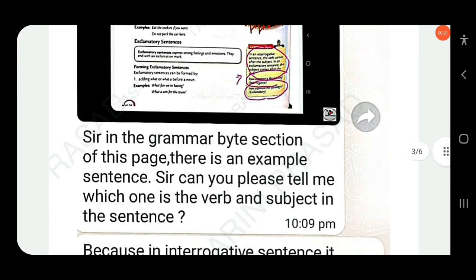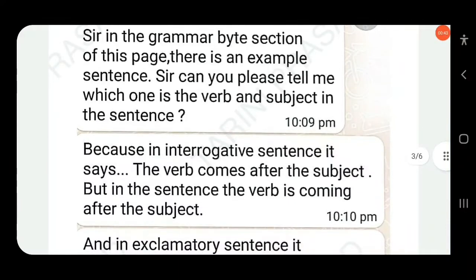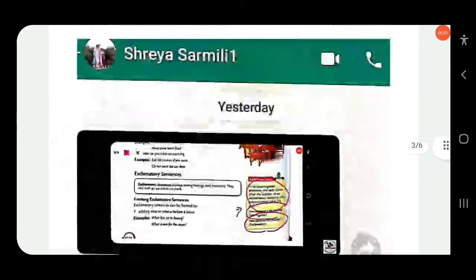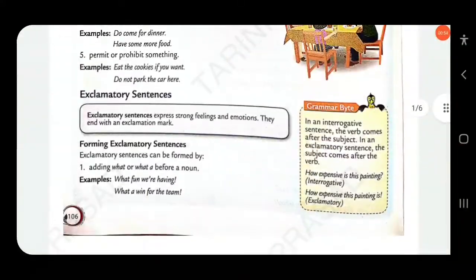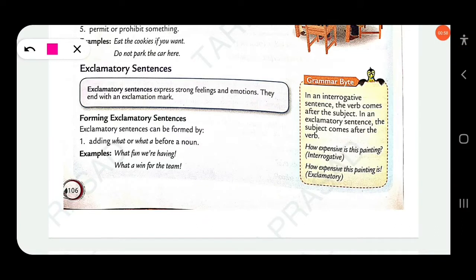Here you can find, in the Grammar Byte section on this page, an example sentence. Can you tell me which one is the verb and the subject? Because it says in an interrogative sentence the verb comes after the subject, but in the sentence the verb is coming before the subject. Look at this example.